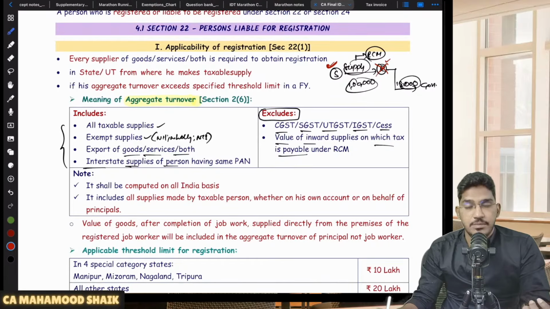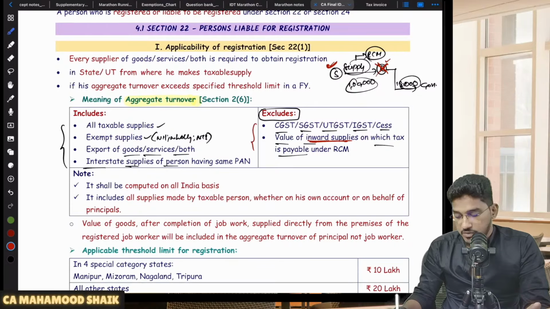Maybe here the recipient is liable to pay the GST on that inward supply under RCM, but it will not get included in the recipient's turnover. It has to be included in the supplier's turnover only. So that's why value of inward supplies on which a recipient is liable to pay under RCM should not be included in the recipient's turnover. It should be included in the supplier's turnover. So these two items are required to be excluded.